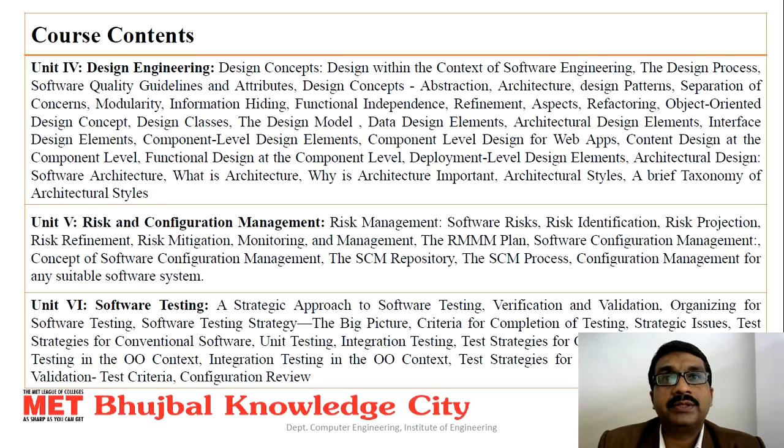Unit number 5 consists of risk and configuration management: risk management, software risk identification, risk projection, refinement, mitigation, monitoring, management, that is the RMM plan, and software configuration management. Then the concepts of software configuration management and SCM repositories were covered.